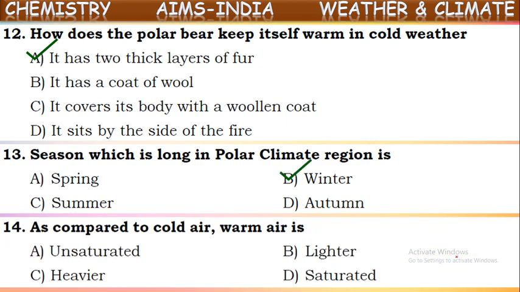Next, as compared to cold air, warm air is. So what is the comparison between cold air and warm air? We know cold air is heavier than warm air. So warm air is lighter than cold air, so it moves up. When the sun shines brighter, the air in that particular area gets warm. It becomes hot. So hot air will be lighter in weight, so it moves up. Okay, lighter. Warm air is lighter than cold air.